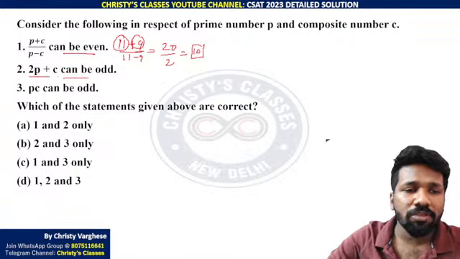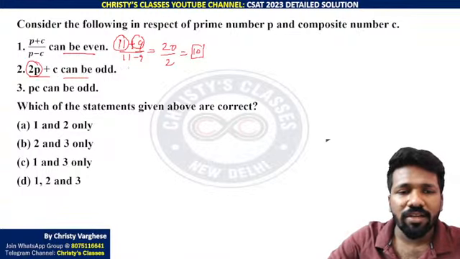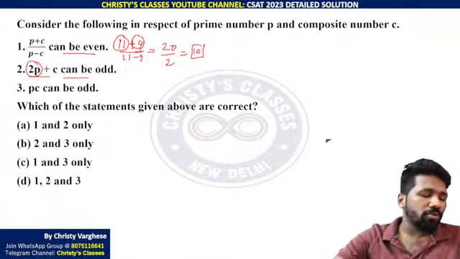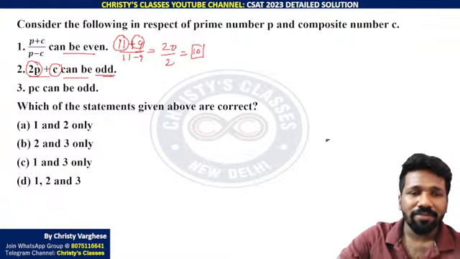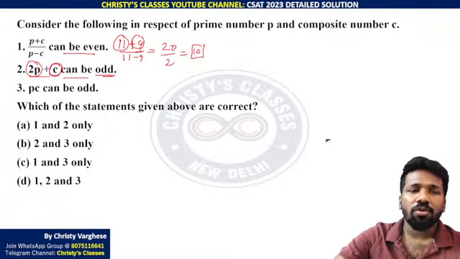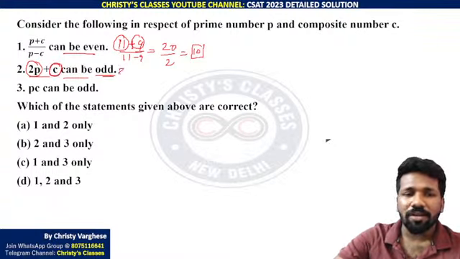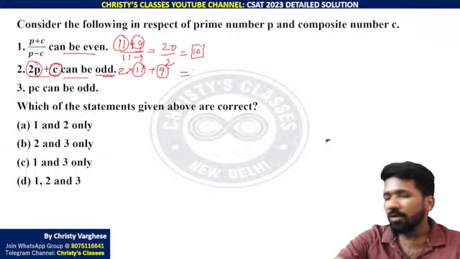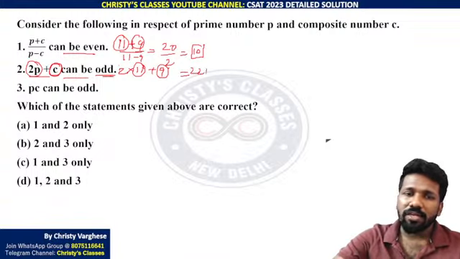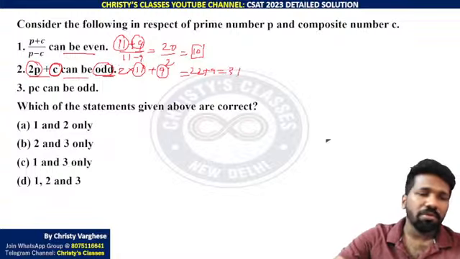Similarly, 2P plus C. 2P is by default even, whether P is an odd number also, 2P means even. Even plus composite, can it be odd? Yes, even plus odd is odd, right? So take an odd composite number. The same example will work: 2 into 11 plus 9, where 11 is the prime number you choose, 9 is the composite number you choose. So 2 into 11 is 22, plus 9 is clearly 31, which is an odd number. So "can be odd" is correct.